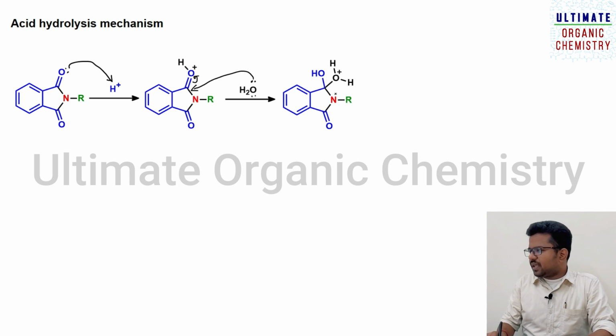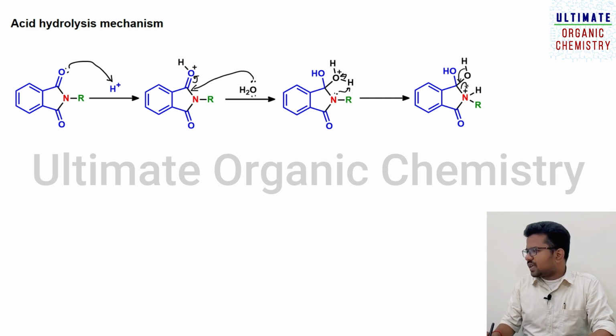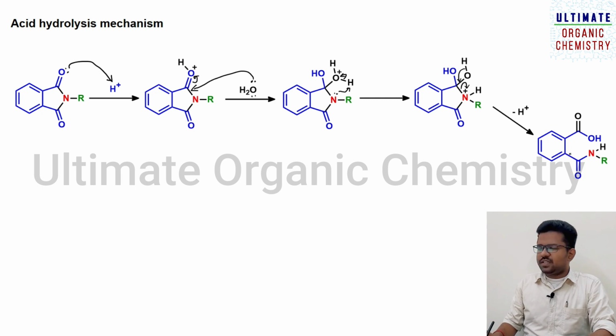Once it is formed, here we have a lone pair on the nitrogen atom, and it immediately abstracts this hydrogen atom. As a result this bond migrates towards the oxygen atom, leading to the formation of this intermediate species. This is a very good leaving group since nitrogen has a positive charge. So this electron comes back to this carbon atom, and this hydrogen leaves as H plus, that is, acid is regenerated during the course of the reaction. Once it is formed, it forms a double bond, so this sigma bond moves towards the nitrogen atom, leading to the formation of this compound.